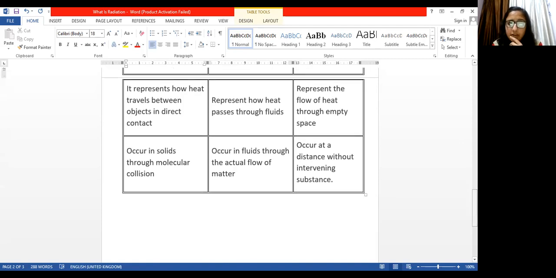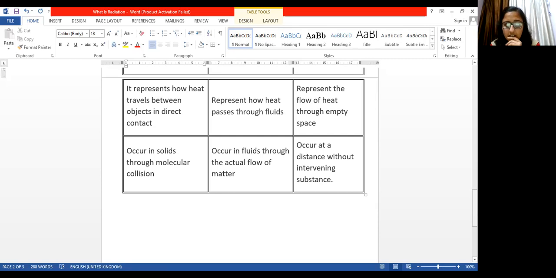Next is it represents how heat travels between objects in direct contact. Fine. So in conduction, physical contact is mandatory. That is why it represents how heat travels between objects in direct contact or between the objects which are in physical contact with each other. Next is represents how heat passes through fluids.